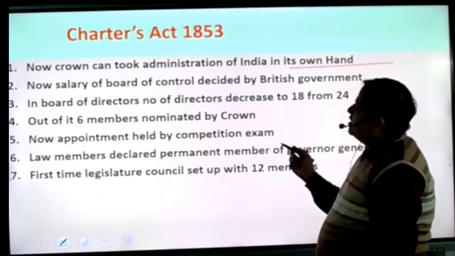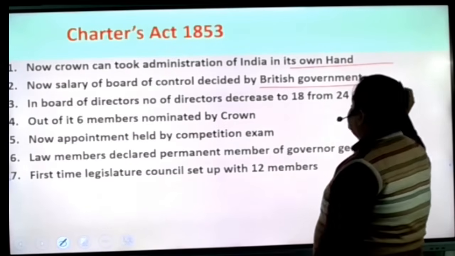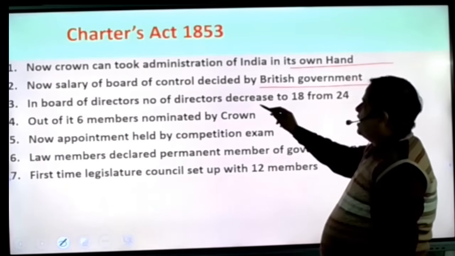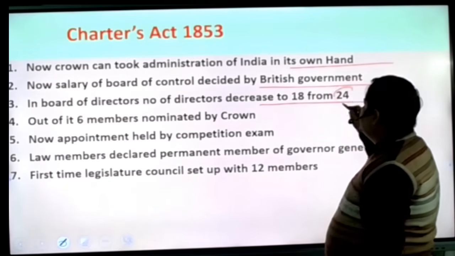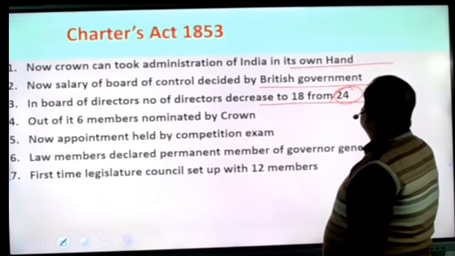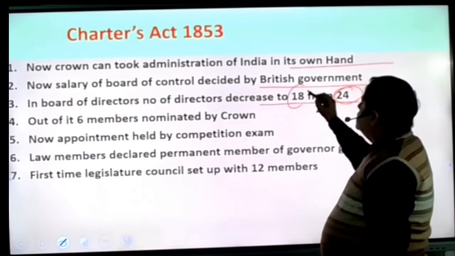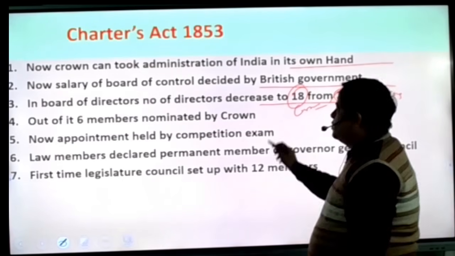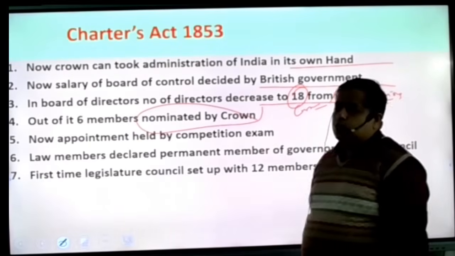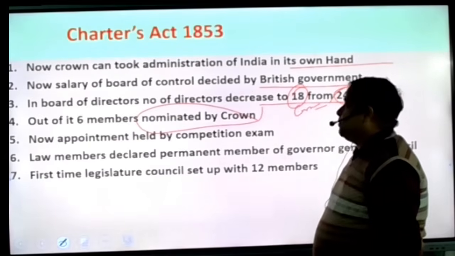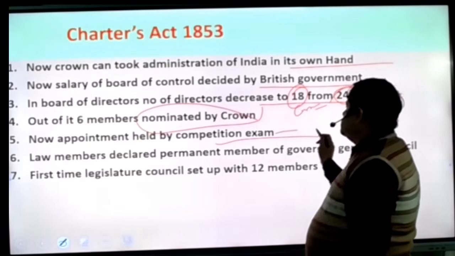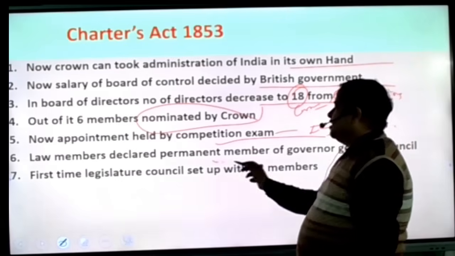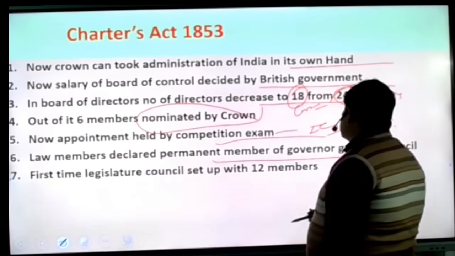So now the salary of the Board of Control was decided by the British government. In the Board of Directors, the number of directors was decreased to 18 from 24. The previous number was 24, and now the number was decided as 18. Out of it, 6 members were nominated by the Crown. So the Crown got the power here. New appointments were held by competition exams. So the ICS and other services came out. Law members were declared permanent members of the Governor General's Council.